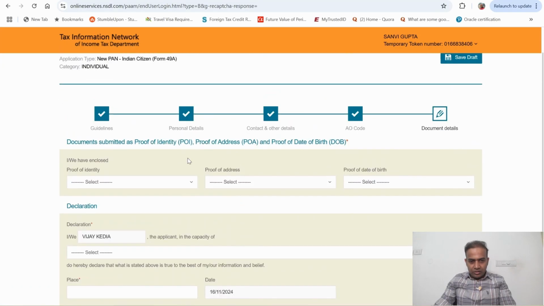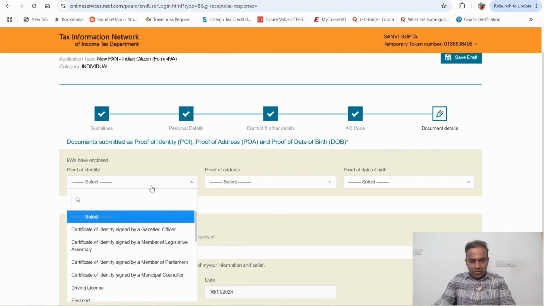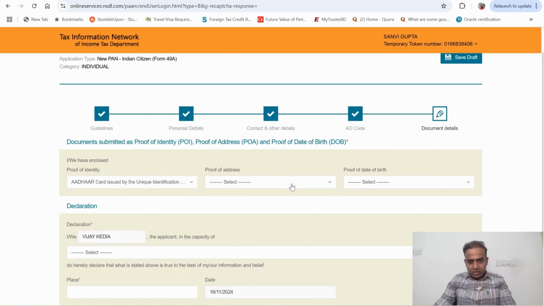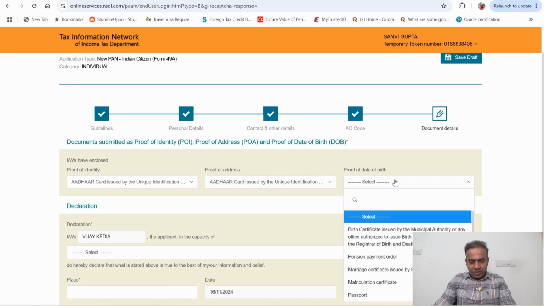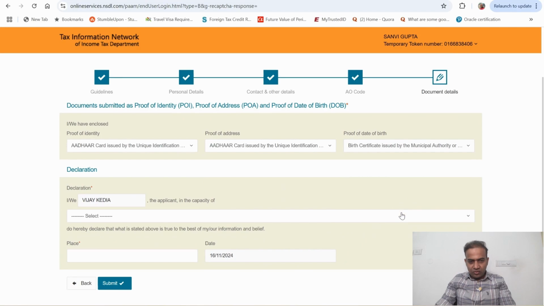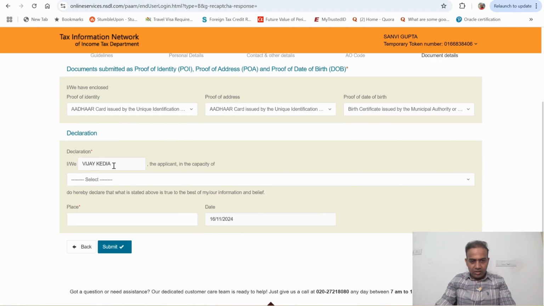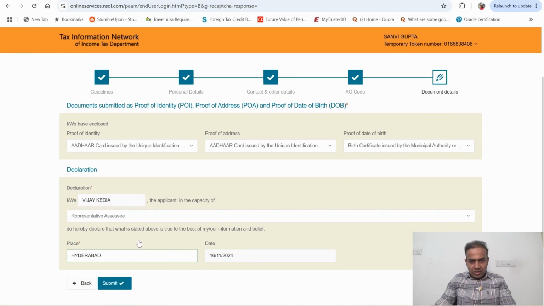Then you need to select what proof of identity you are giving. Normally you need to submit your Aadhaar. Proof of address also Aadhaar. And for date of birth, you need to give the birth certificate of your kid. And here the parent will sign a declaration as a representative assessee, then the name, place and date, and click on submit.